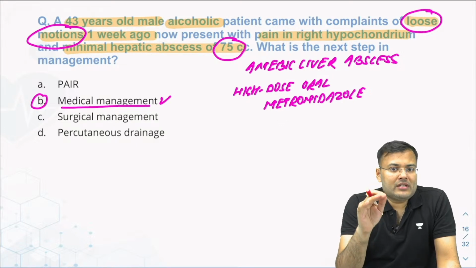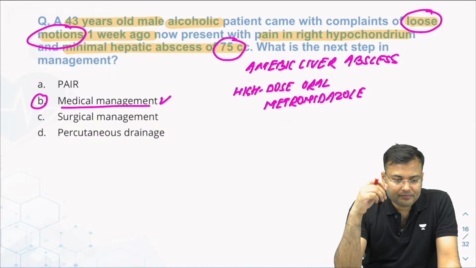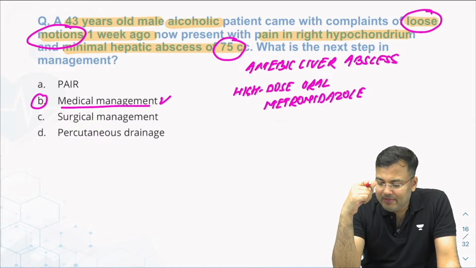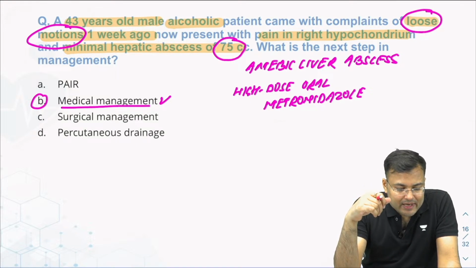Now tell me, what is the dose of metronidazole in this case? Waiting for your reply. Tell me, guys, what is the dose here?